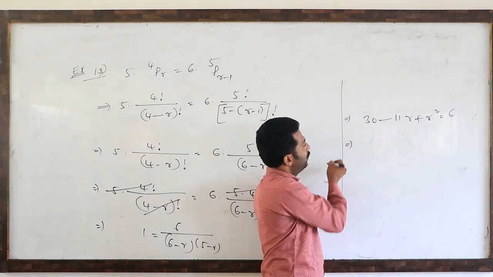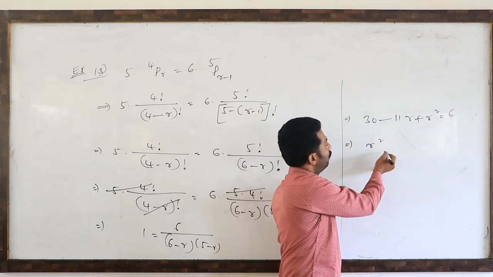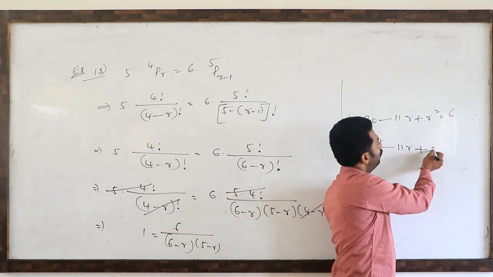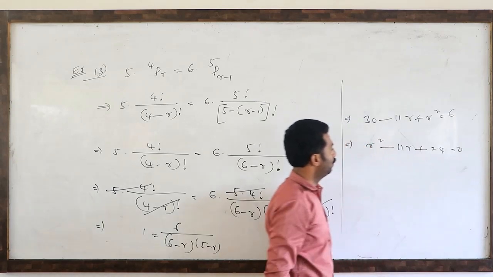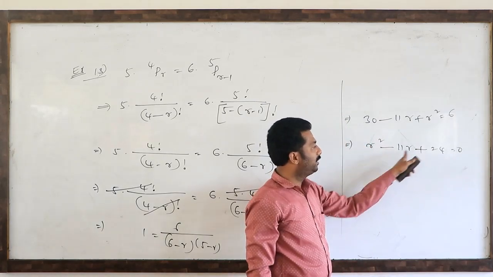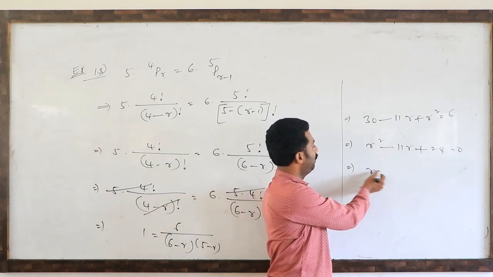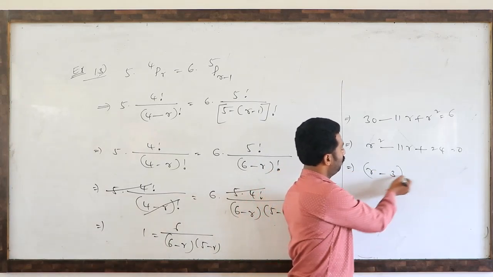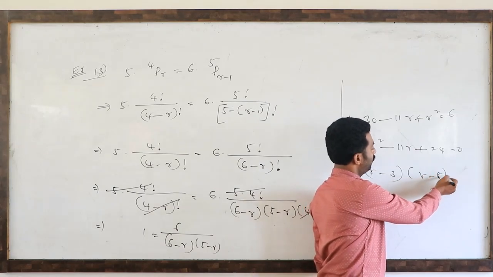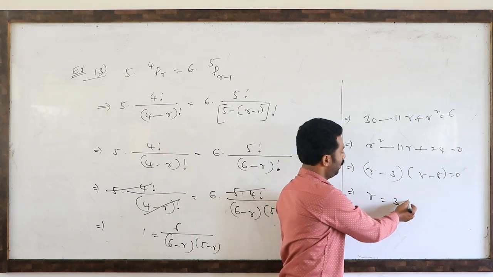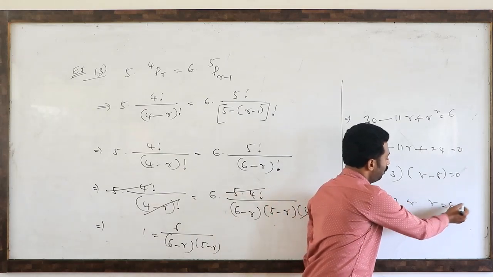So from this, r square minus 11 into r plus 24 equals 0. 24 means 8 3s. So 8 plus 3 is 11. So directly (r minus 3) into (r minus 8) equals 0. So either r equals 3 or r equals 8.